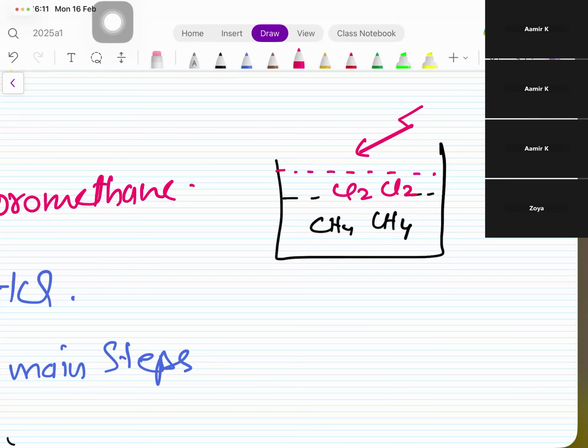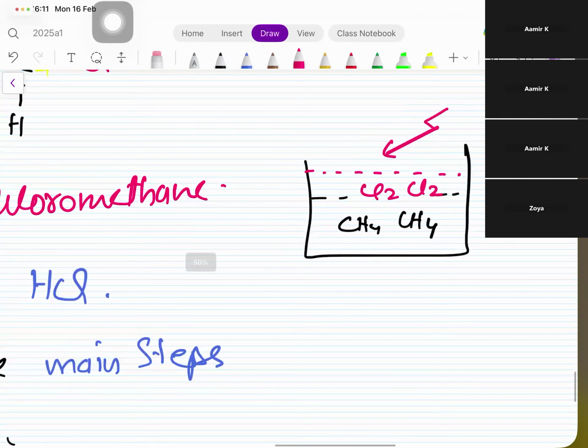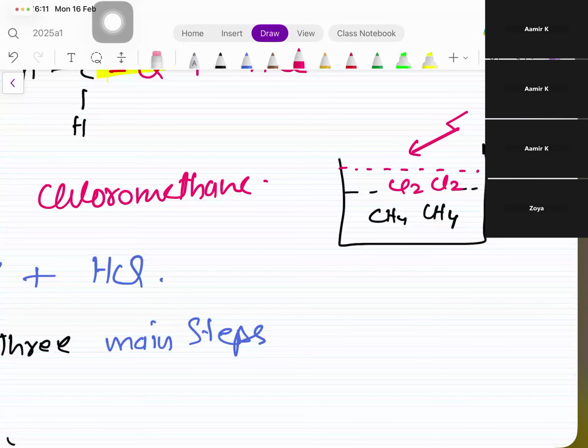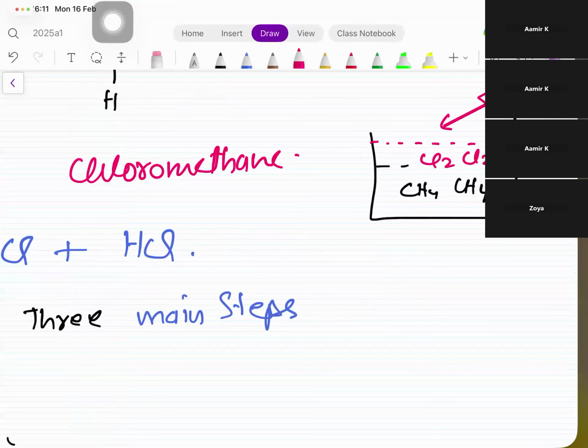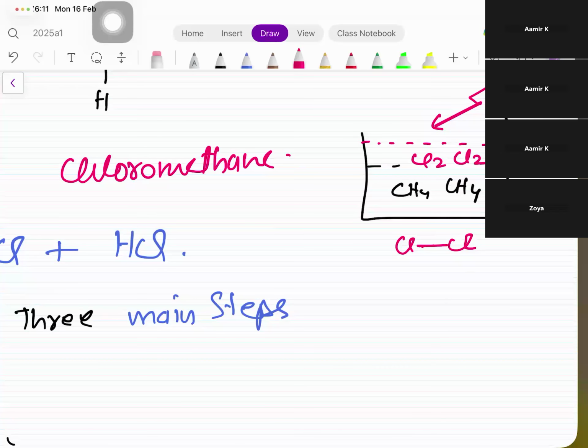But as I said before, from now on in organic chemistry, we're not going to use the words break bonds. We will say either heterolytic or homolytic fission. Now, if you look at the chlorine, Cl2, if this bond breaks, what type of bond breakage do you expect? Yes, it is a homolytic fission. Why is it a homolytic fission? Yes, there is no electronegativity difference.